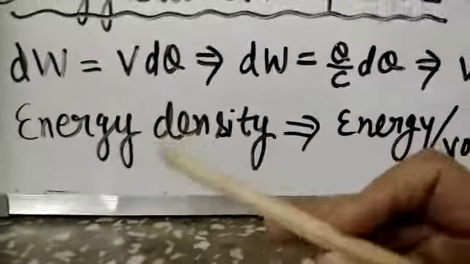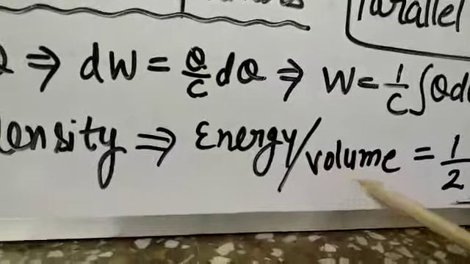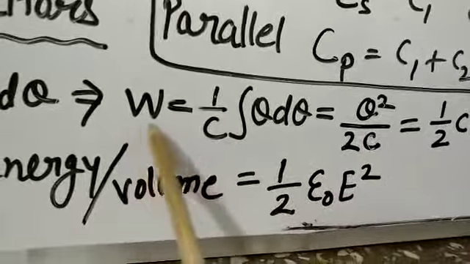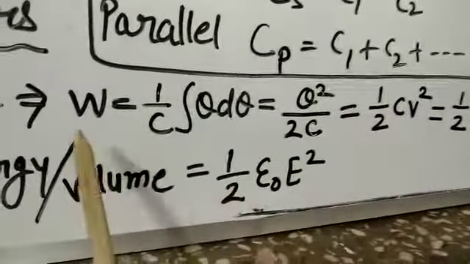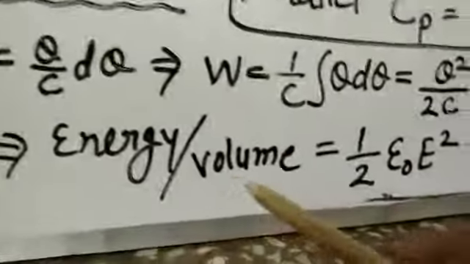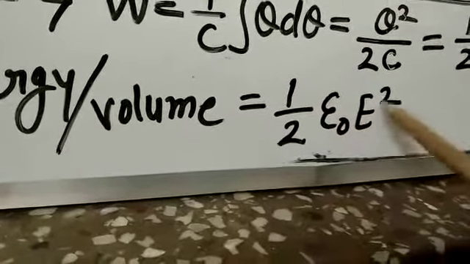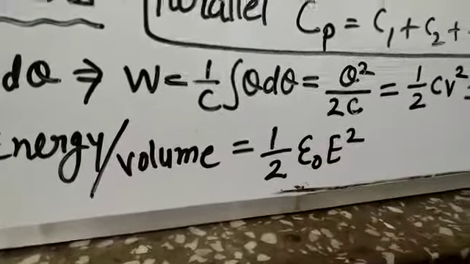We have another important term, energy density. Energy density means energy per unit volume. The work done is stored in the form of energy, so all these formulas are formulas of energy. If we divide the energy by volume, then the formula becomes half epsilon naught E square. This is the important energy density formula: half epsilon naught E square.